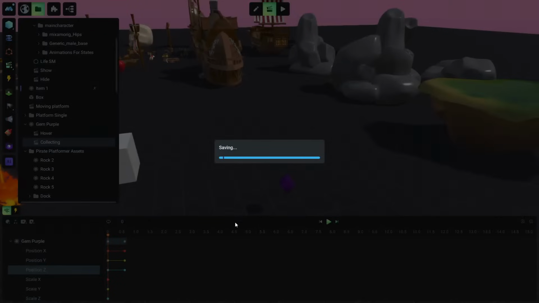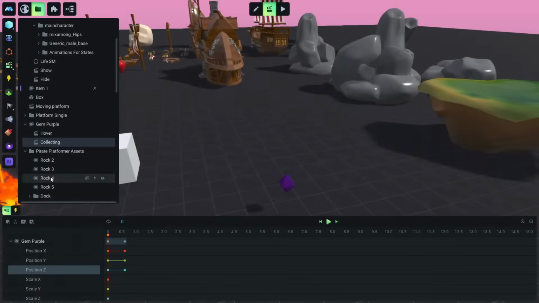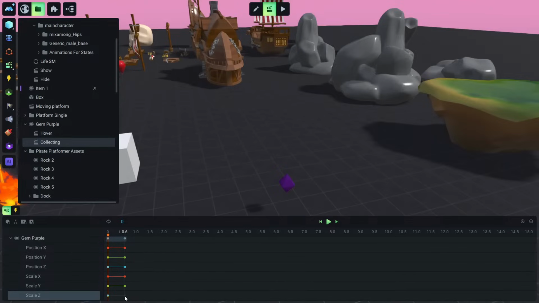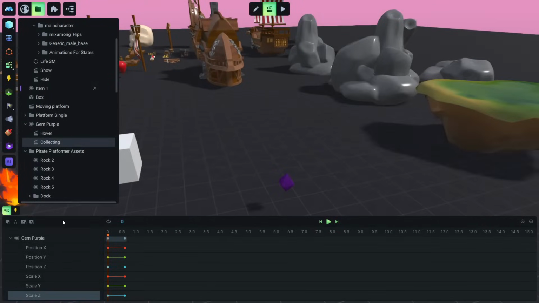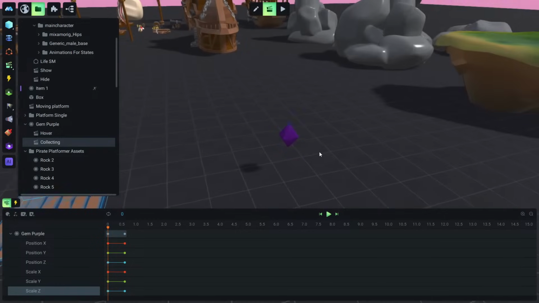Let's save again, just to not do it again. So 0 here, and 0 here, and 0 here. Let's save this again. Okay, and now of course the crystal is getting really small, but it is not disappearing.